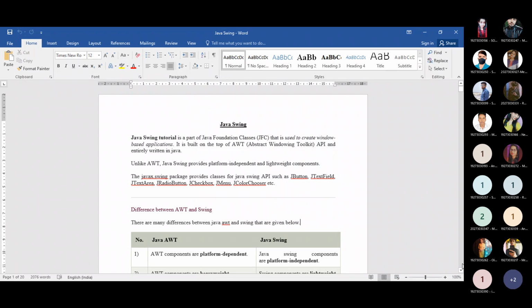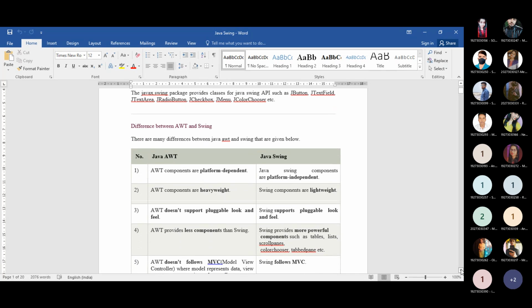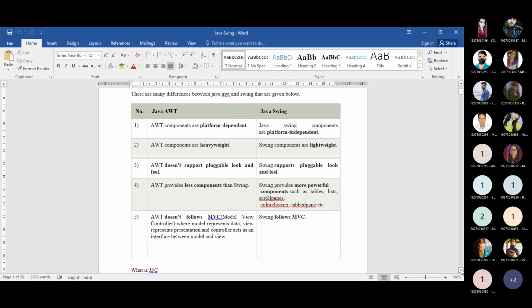But before moving on to that, you need to know the basic difference between the abstract window toolkit and Java Swing. Here is a tabular representation of this difference. First, whenever you use the abstract window toolkit, that type of component is basically a heavyweight component. So definitely we will search for a lightweight component, and Java Swing provides you that facility.